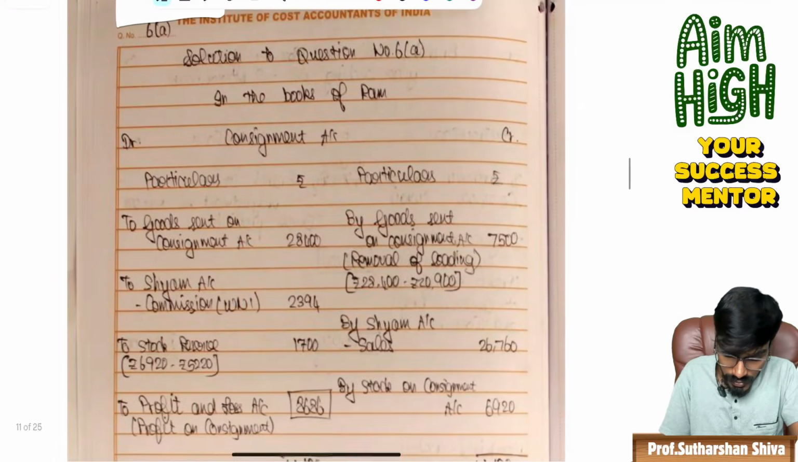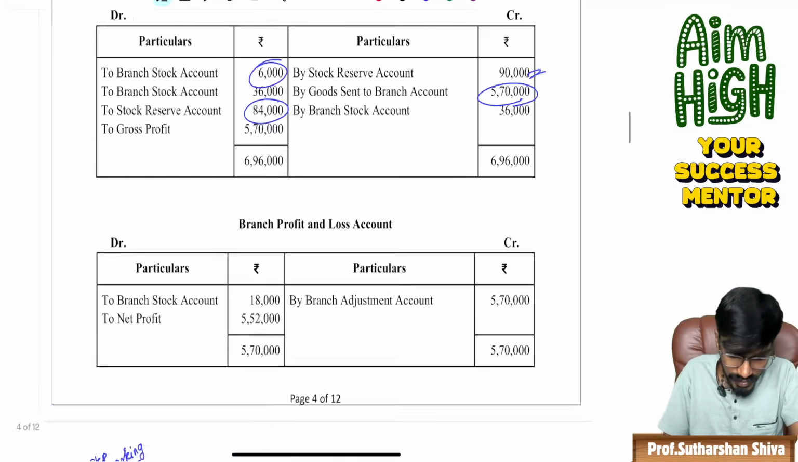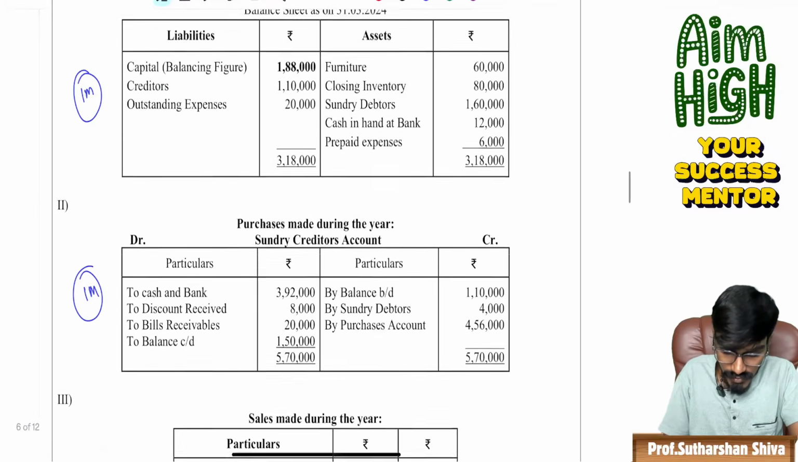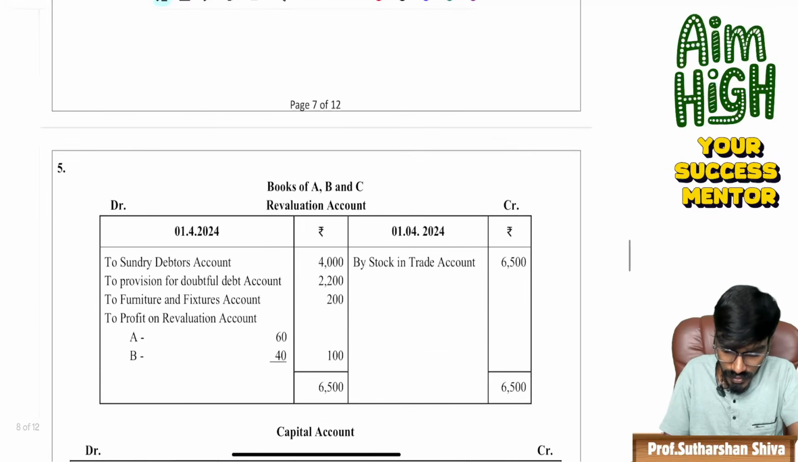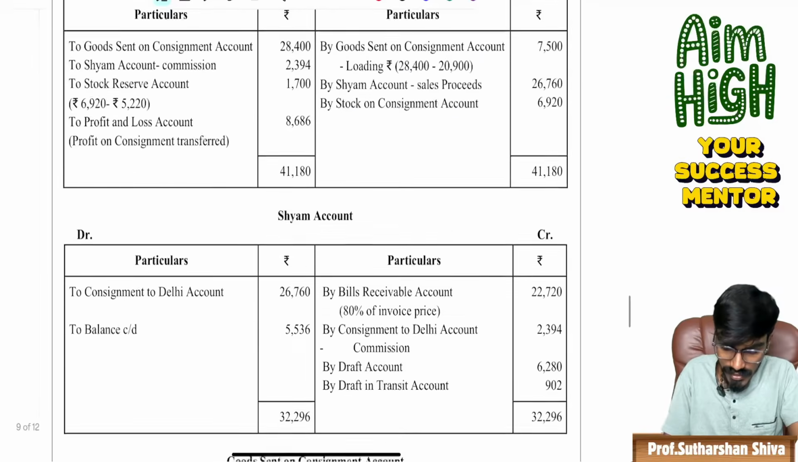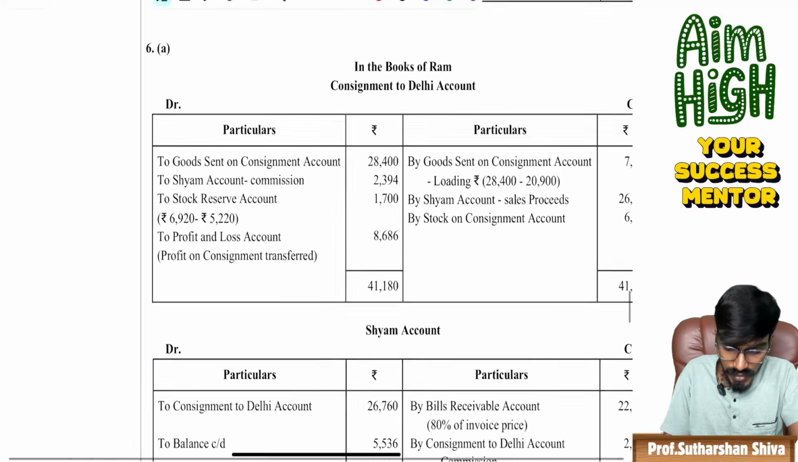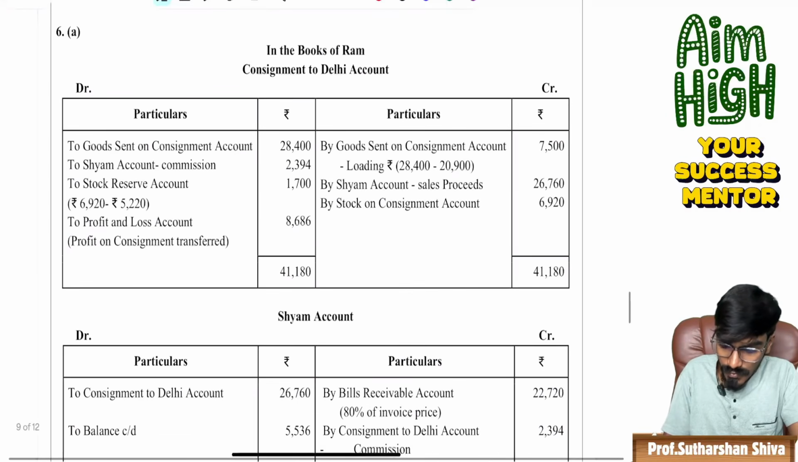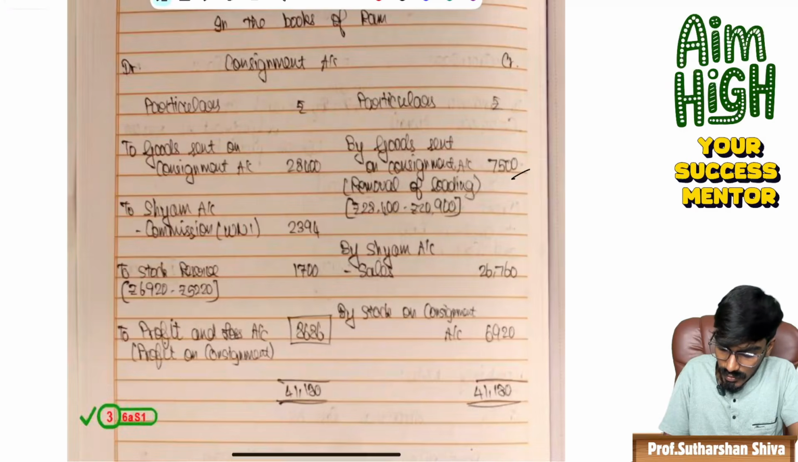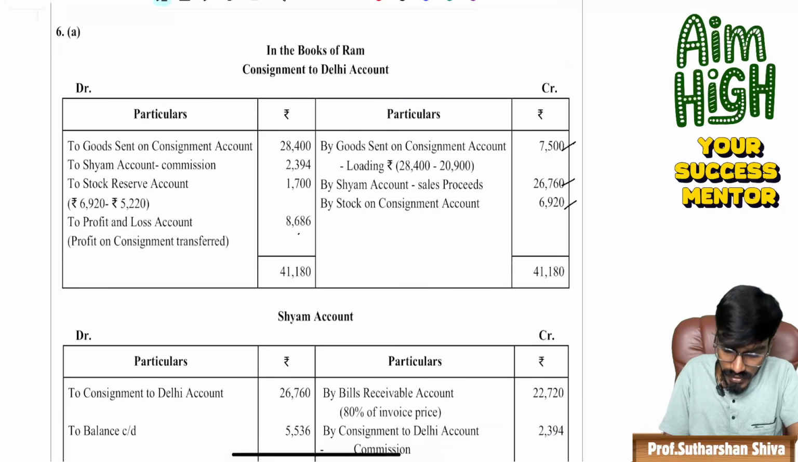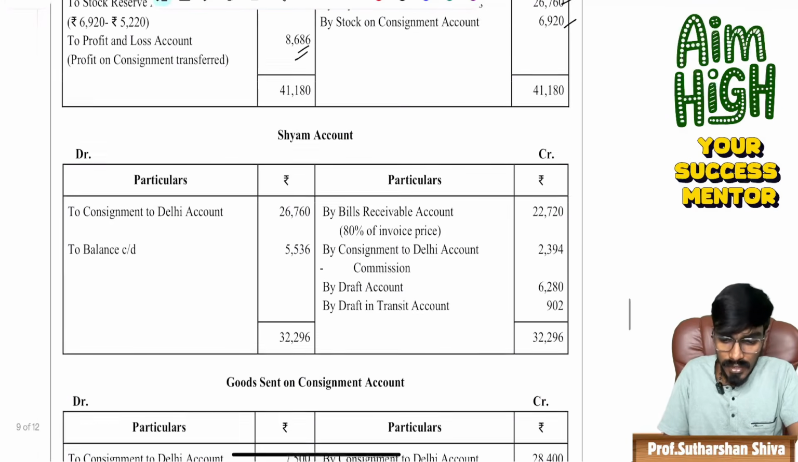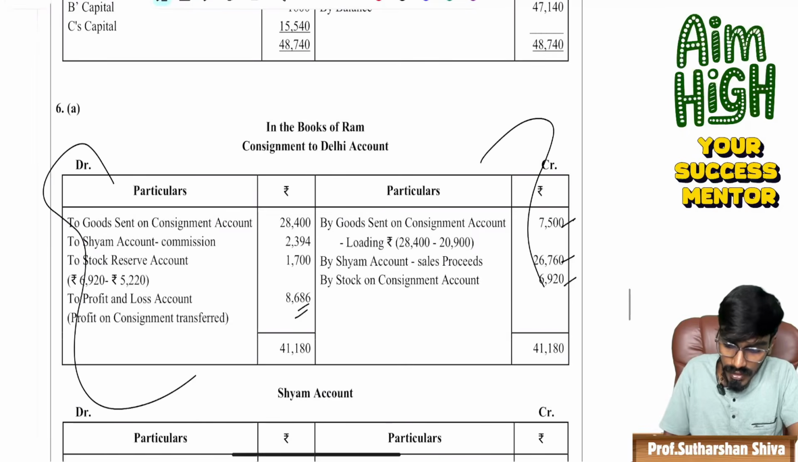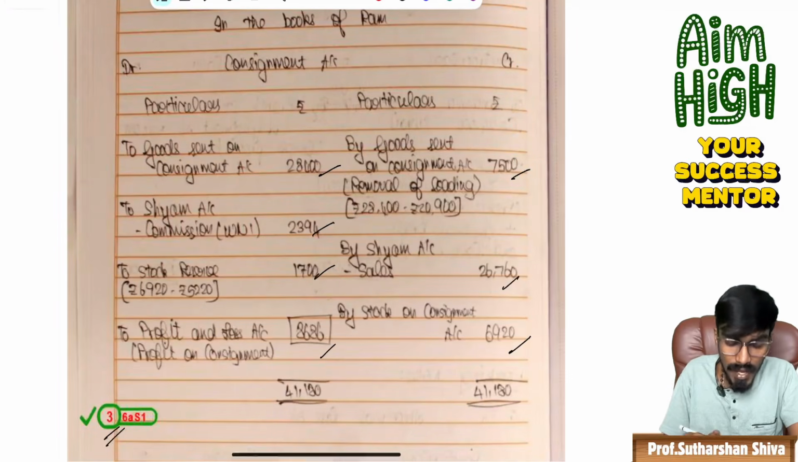Listen, come to 6A. 6A, the consignment part. She has written everything correctly. She is a master in consignment. She has done almost everything correctly. She missed only one thing, I guess. See guys, in the books of, from 7,500, 26,720, 6,920, 2394, 1700, 8686. Everything is correct. So for this consignment, they have given a step mark of 3 marks.